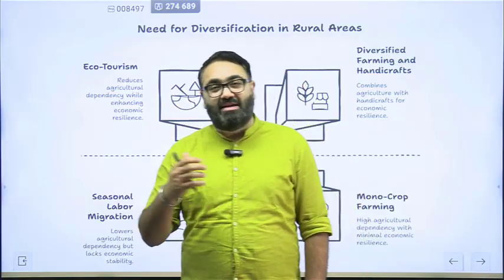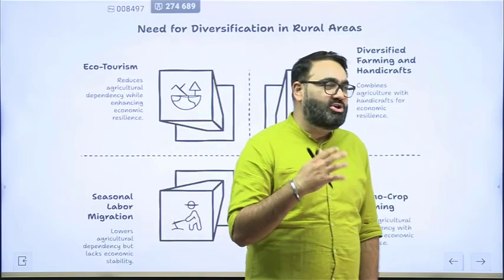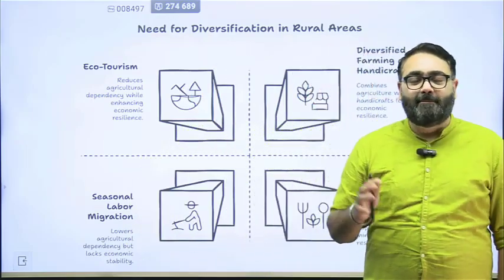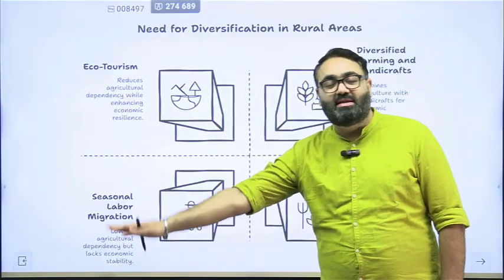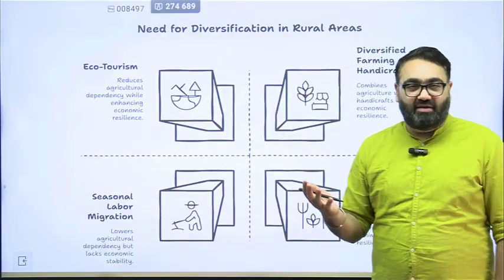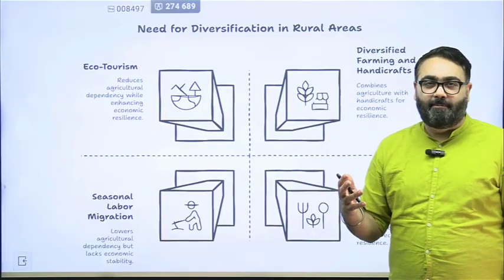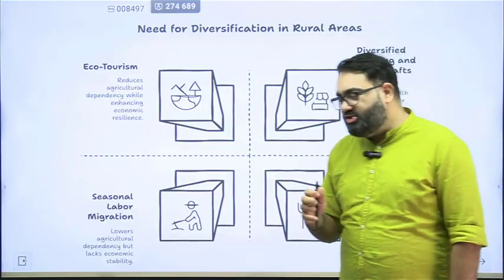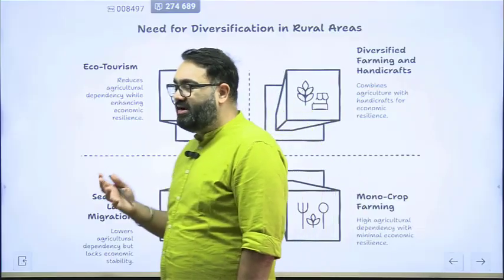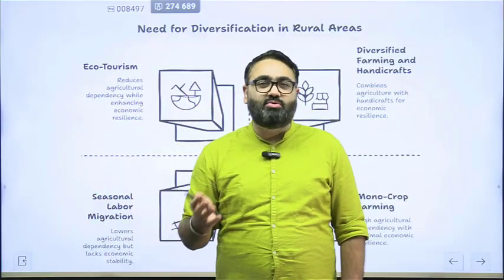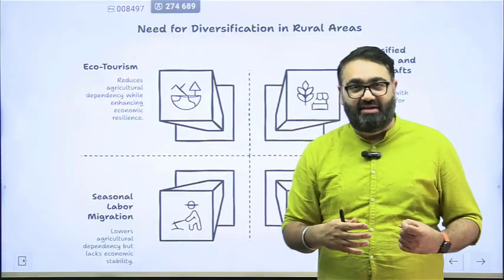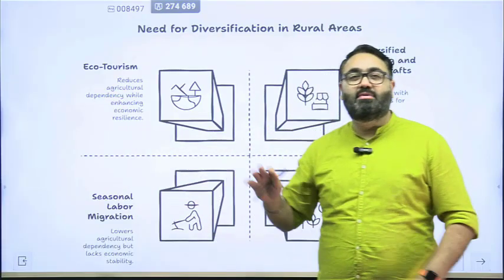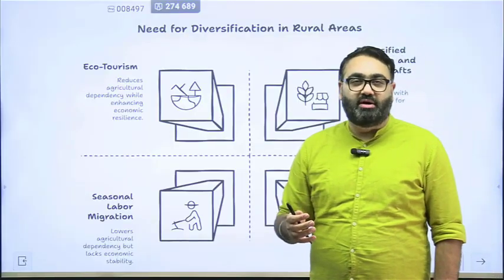So why not invite them and have a proper tourist setup, a tourist circuit, so that they are given facilities along with being told about or made to experience the village life. That is the idea of ecotourism. People are not just going to fancy places now in the name of tourism. They are going into the rural areas, into what they call the real India, to experience this life. That can be a way for the farmers and the agriculturists to earn more income.